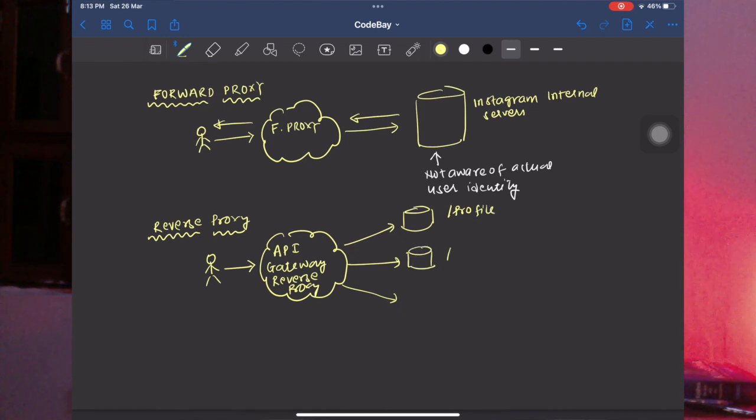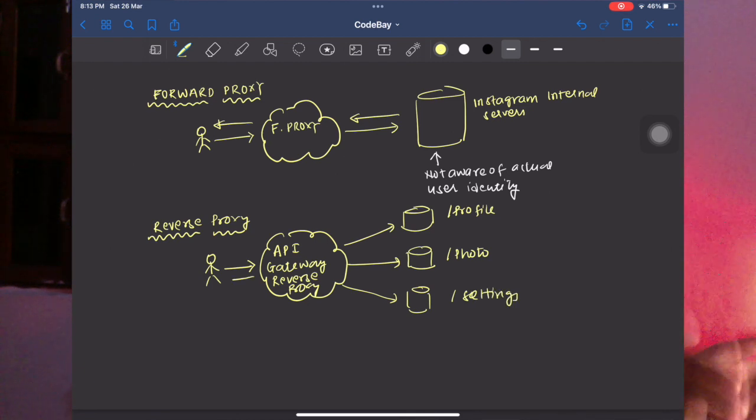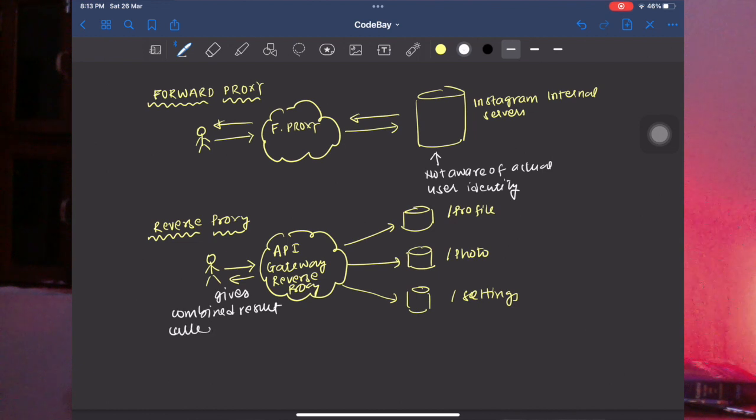These three APIs will be called by your API gateway or reverse proxy, which is then called by your client. So client will make a call to your API gateway, which will act as a reverse proxy. The reverse proxy will then make three different calls to three different services, take the result from there, combine the result in one single bundle, and then return the result back to the client, as if the result is actually originating from API gateway only, thus anonymizing the underlying API services.